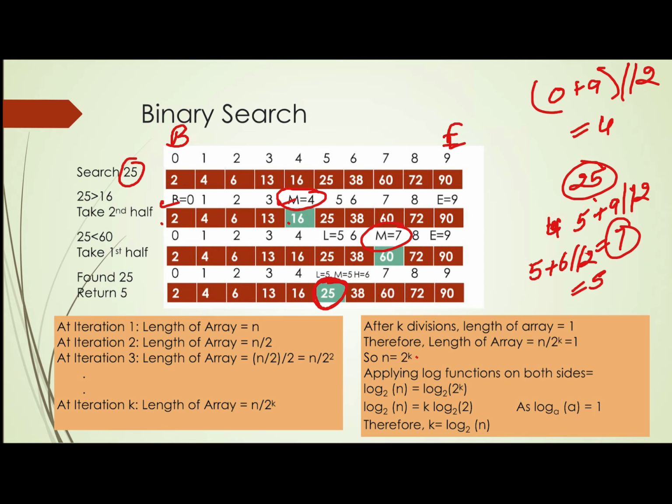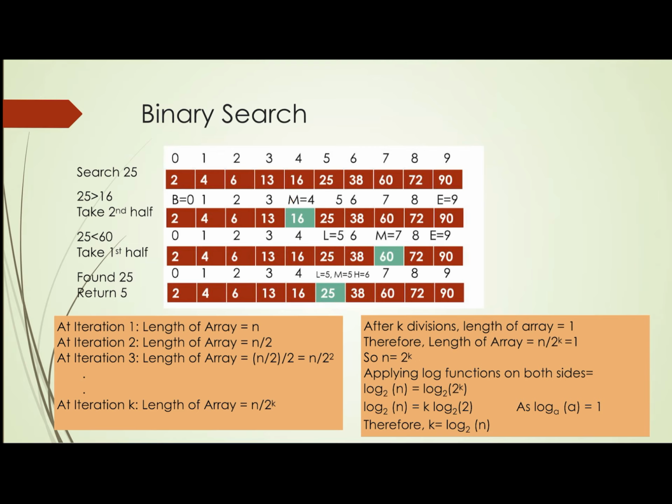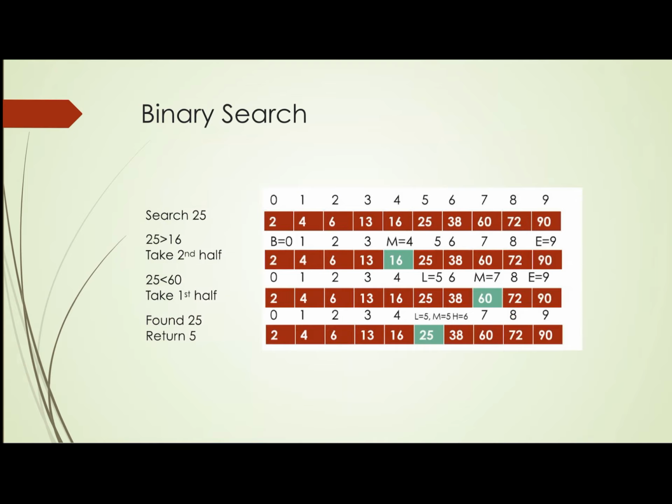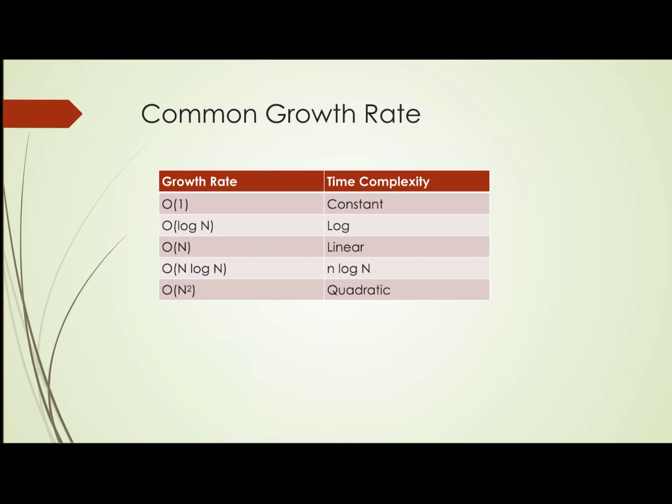Now applying the log function on both sides, log base 2 of n equals log base 2 of 2 to the power k, that is k times log base 2 of 2, and log a with base a equals 1, so k equals log base 2 of n. And this is the program for binary search.